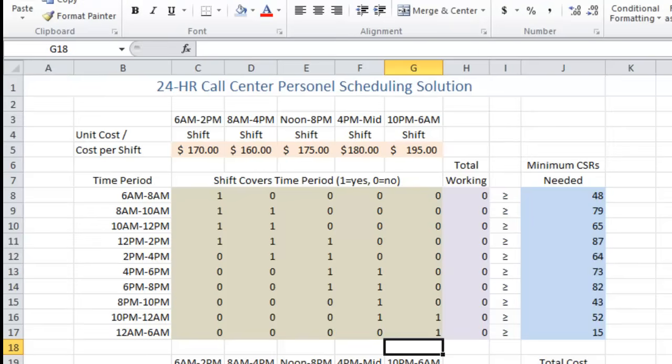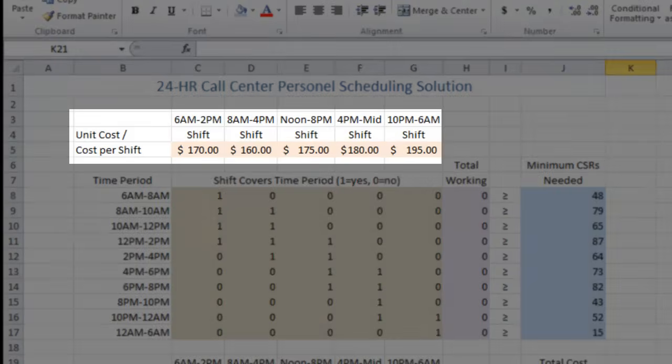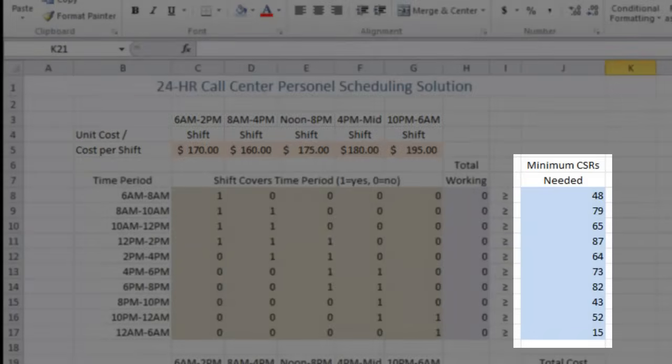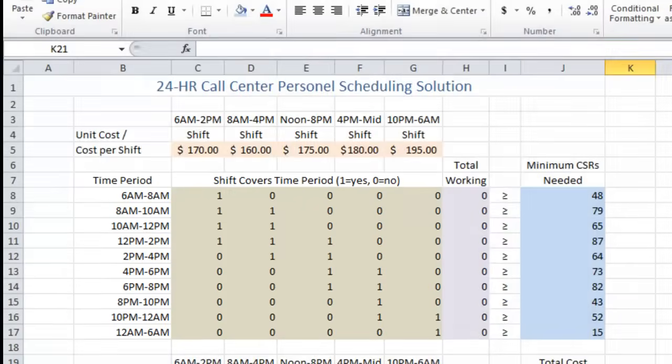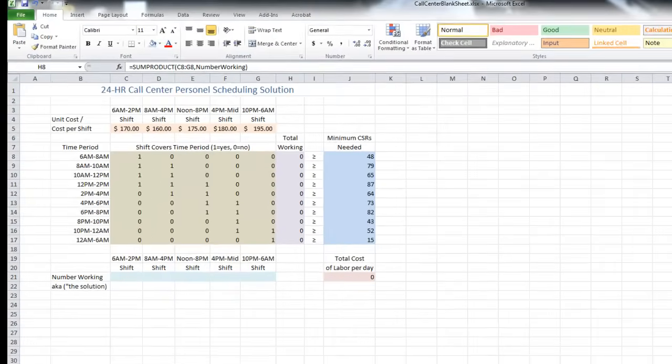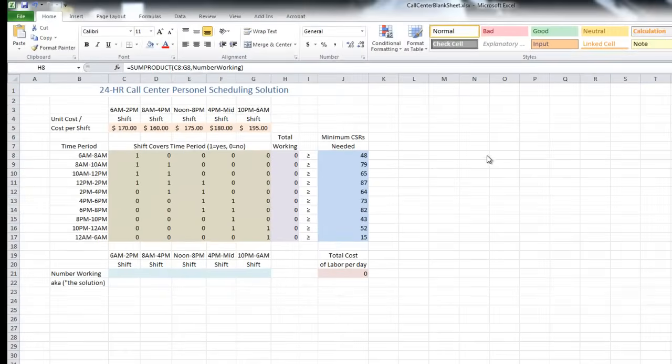Okay, so now we have our cost per shift, we have our minimum number needed, and we have our shift covers time period, yes or no. And from here, we're ready to get into the solver. Okay, so let's go ahead and get the solver magic on track here to solve our problem. Now, I do want to make sure you have the solver add-in installed or loaded into Excel, so I'll walk you through that real fast.